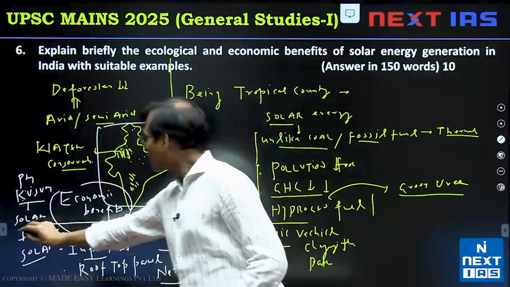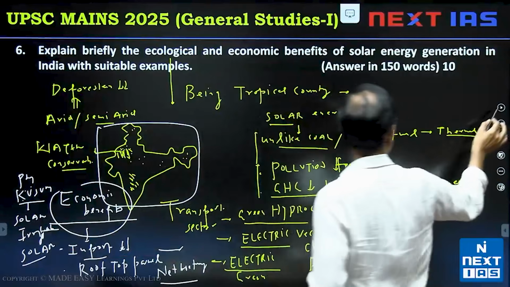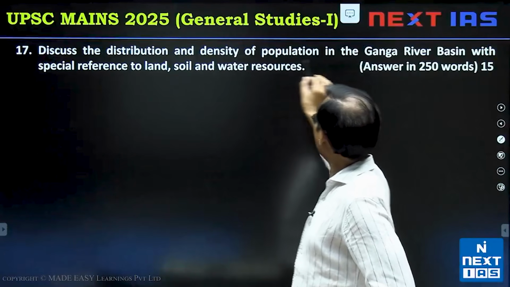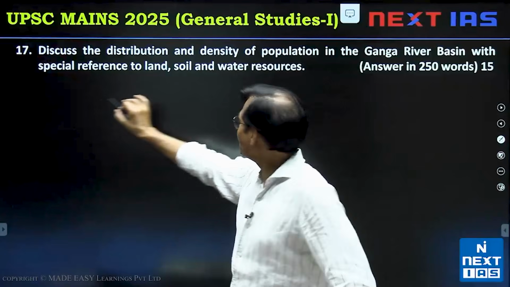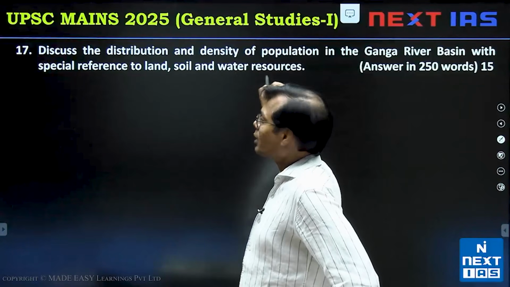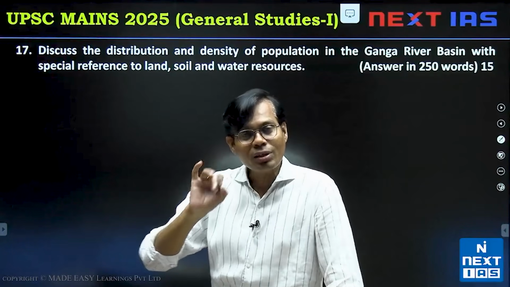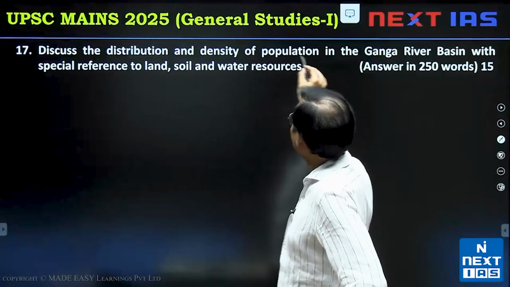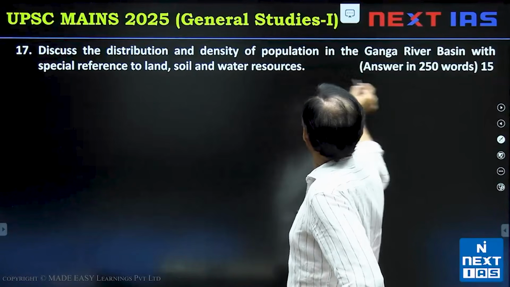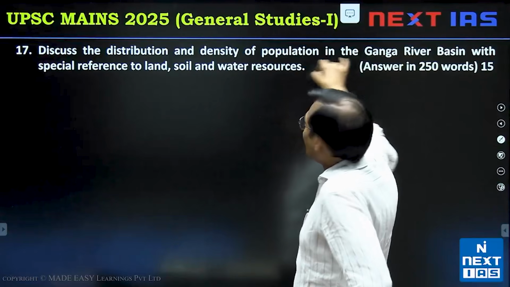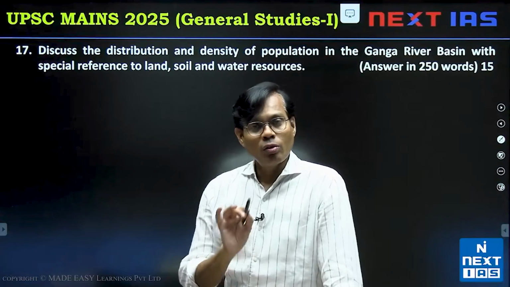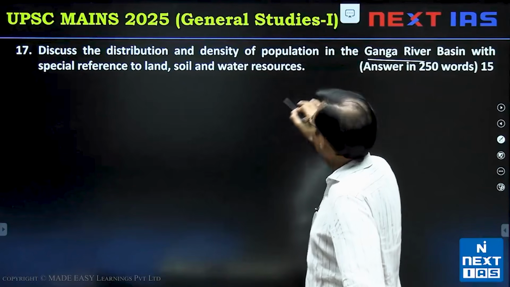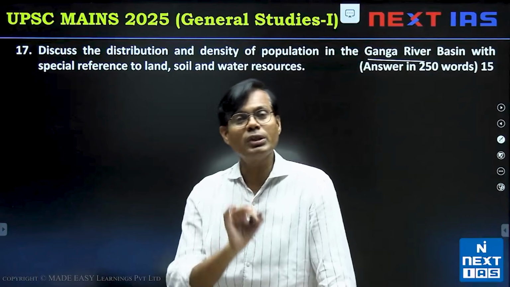And after this part, if we discuss the point here, the next 17 discuss the distribution and density of population in the Ganga river basin with a special reference to land, soil and water resources. This topic is a little bit difficult because it is also having the population connection with land, with soil and water, and also requiring the Ganga river basin. So this topic is, first of all, you have to just consider Ganga river basin. What is Ganga river basin?